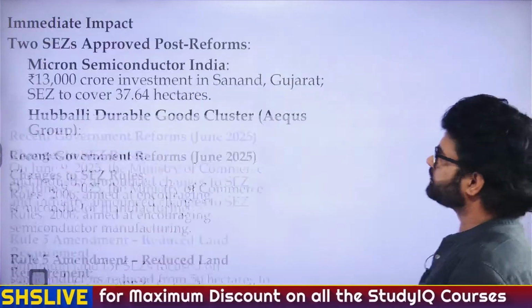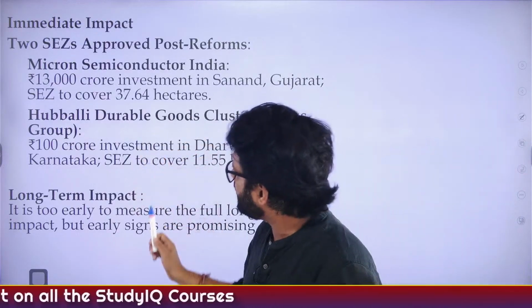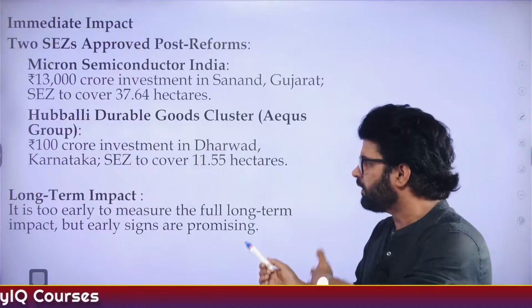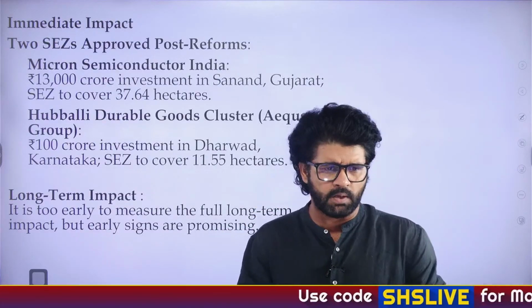Cool, sir. Two SEZs were approved: Micron Semiconductor in Gujarat and one in Hubli, Karnataka. Long-term impact, we don't know. We have to just wait and see what happens here. But this is actually a welcome step.